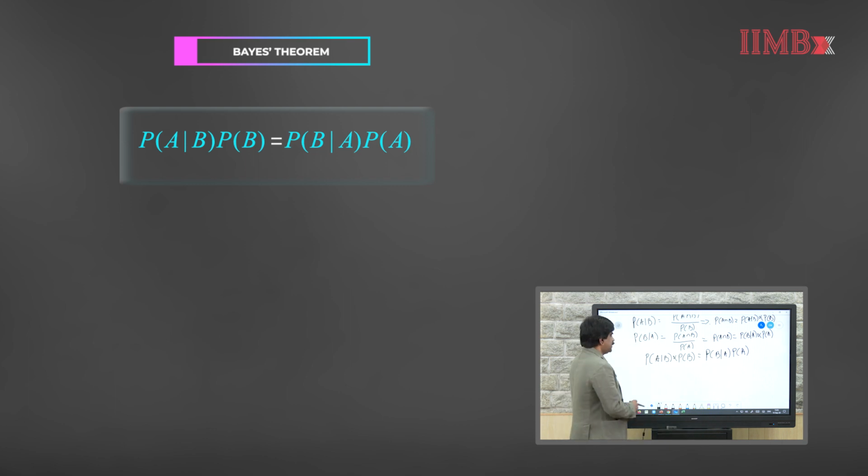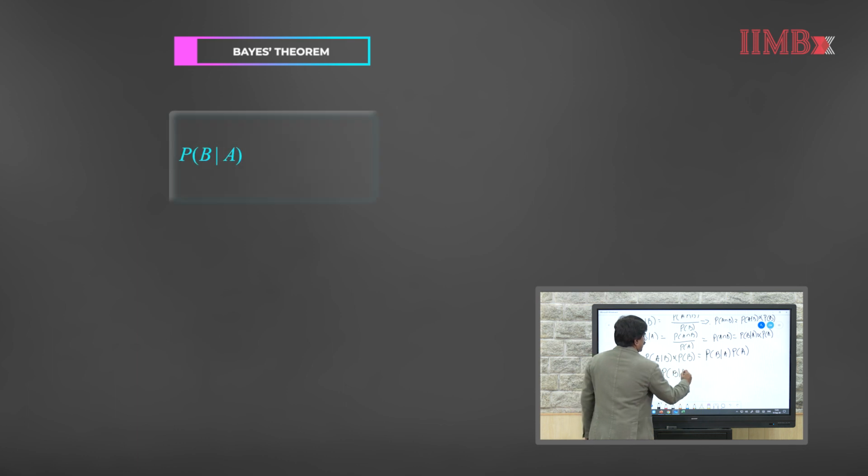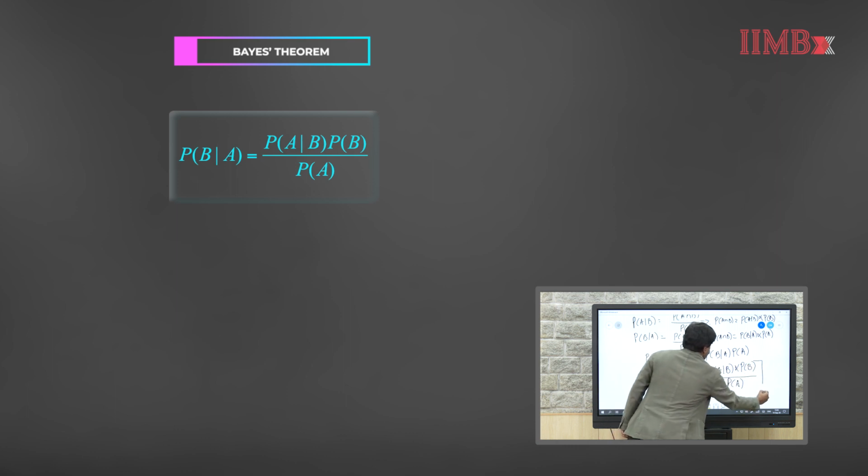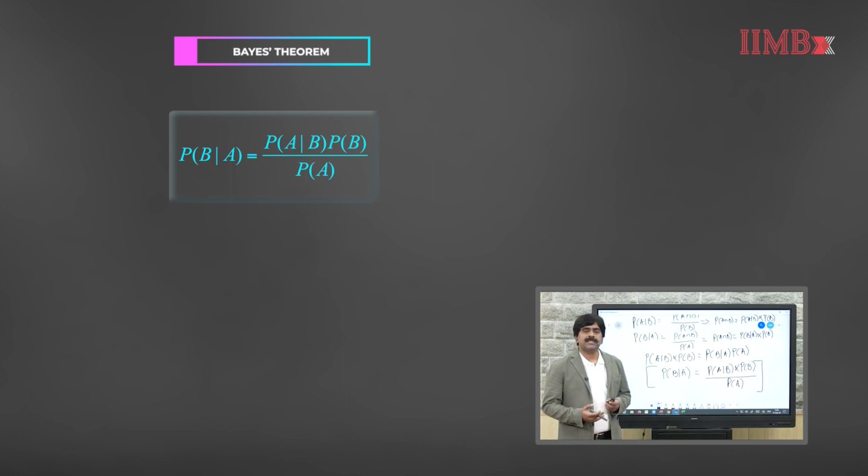I can rearrange this equation and say probability of B given A is same as probability of A given B times probability of B over probability of A. So, this is Bayes' theorem, and it is a very important theorem, and it plays a very important role in data science, and also many algorithms are actually based on Bayesian statistics, which in itself is based on Bayes' theorem.